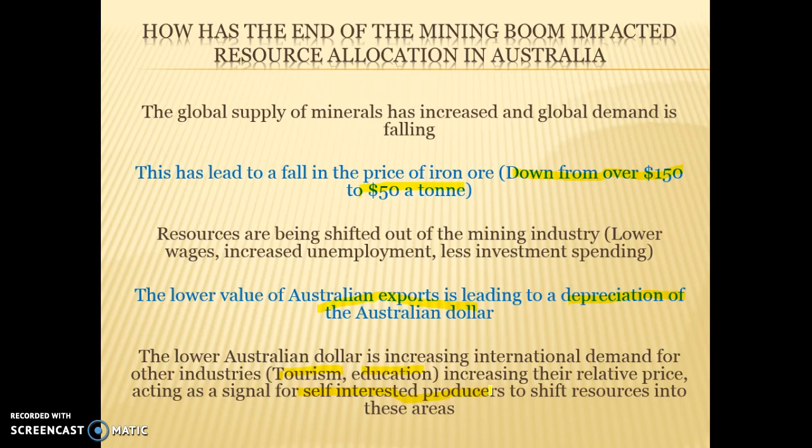And again, it is looking at how resources are allocated in a perfectly competitive market based on profit motives, and how the signals of lower prices are now telling producers to shift resources back into other industries, like tourism and education, because that's where they can get the higher relative price.